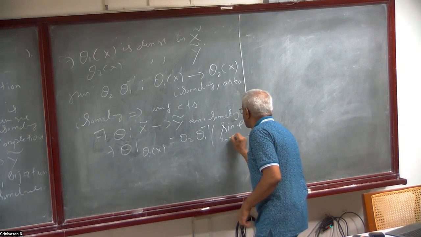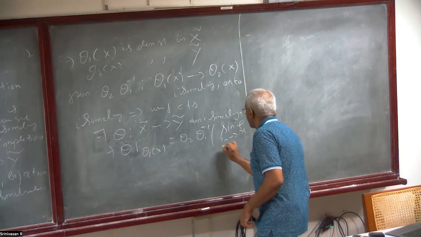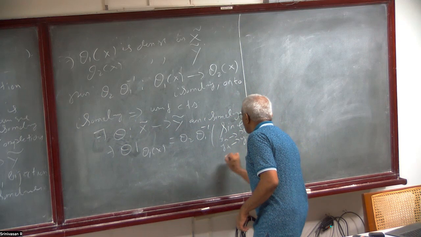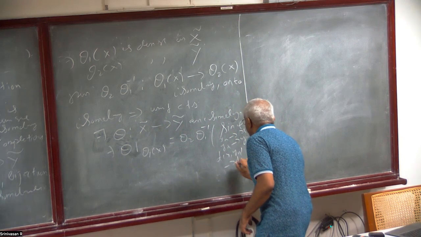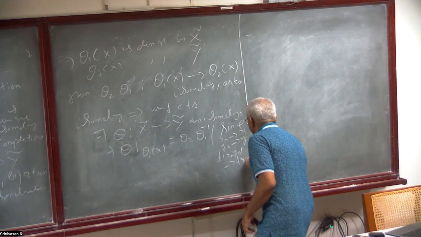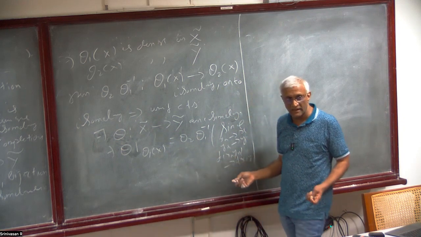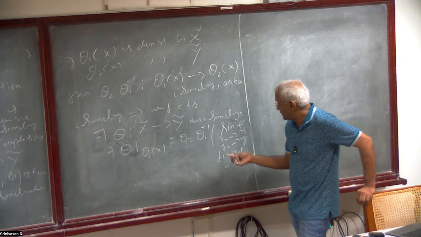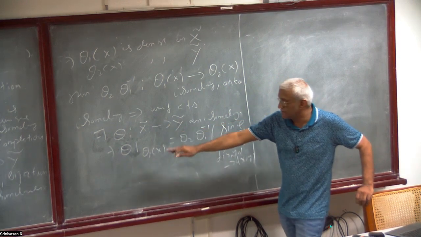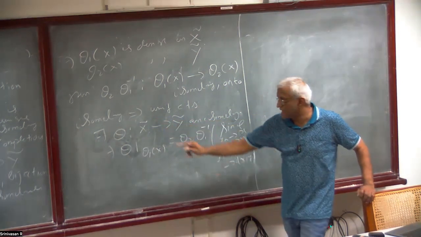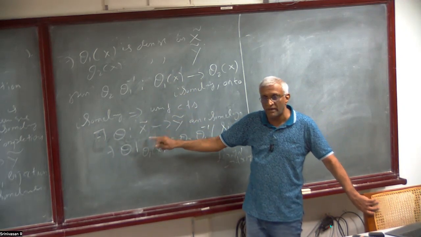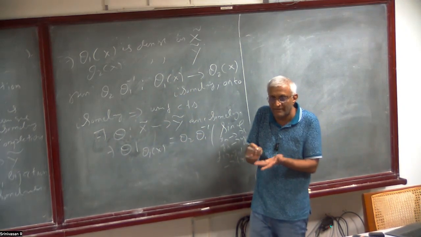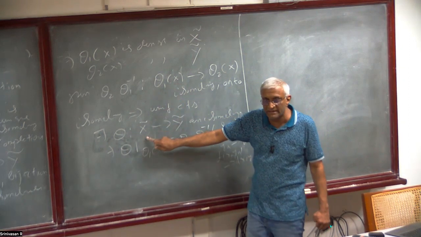If xn converges to x and yn converges to y, then d of xn, yn will converge to d of x, y. That is how the map is extended: you take a sequence and define the image, and that will be well defined. All those things you have to verify.